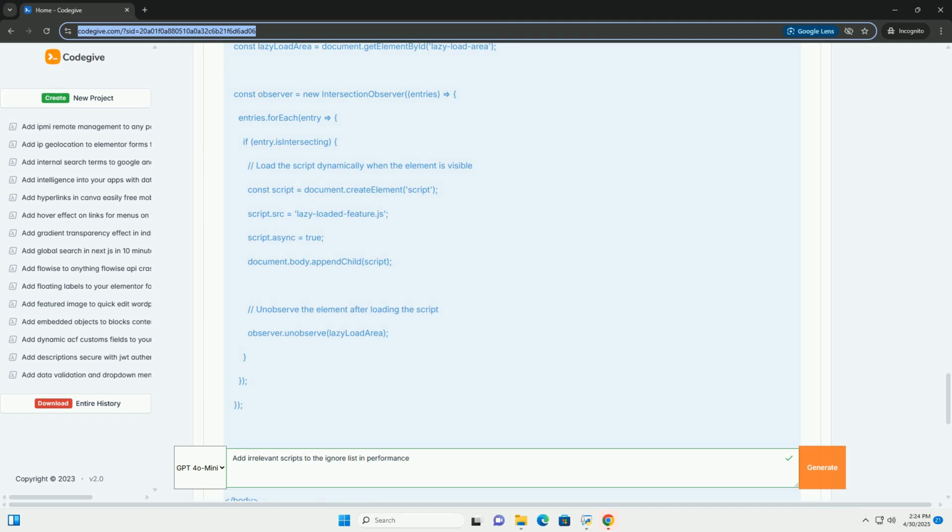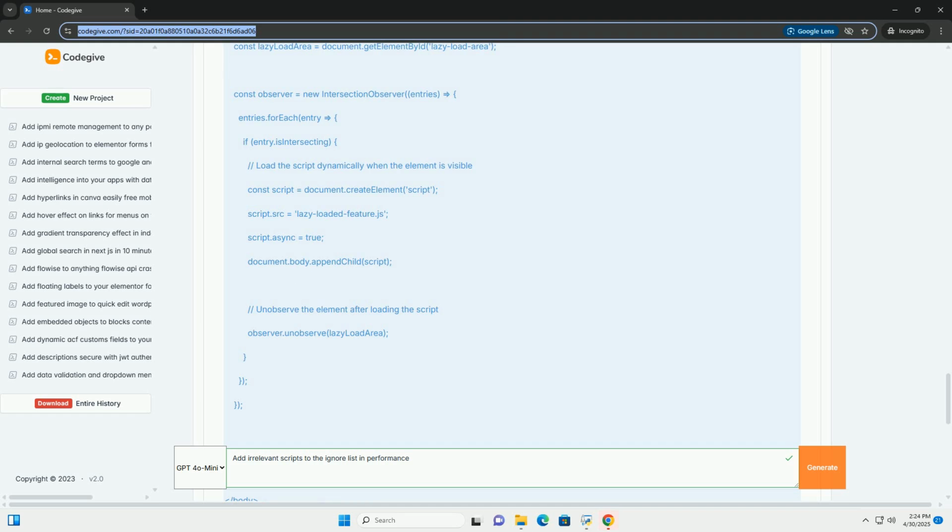Scripts for specific user roles or conditions: scripts that only apply to logged-in users or users with specific permissions can be ignored for other users. Third-party widgets: social media widgets, comment sections, or embedded content that aren't critical for core functionality. Scripts implementing less critical animations or enhancements: cosmetic features that improve the user experience but aren't essential for functionality.